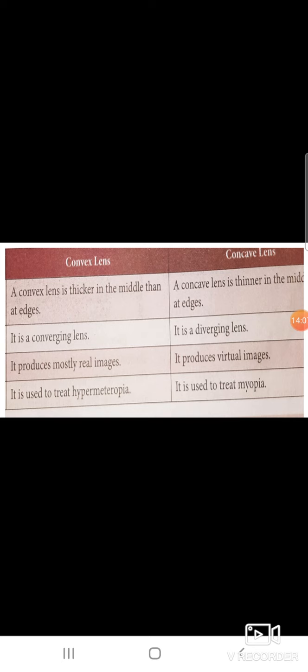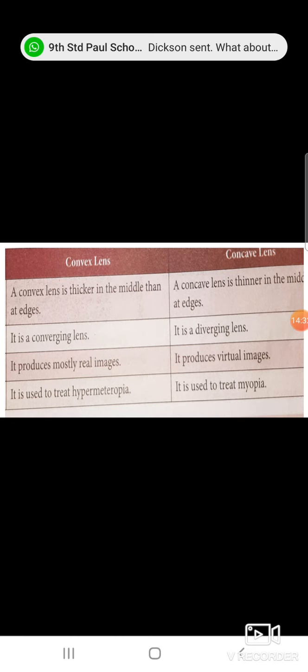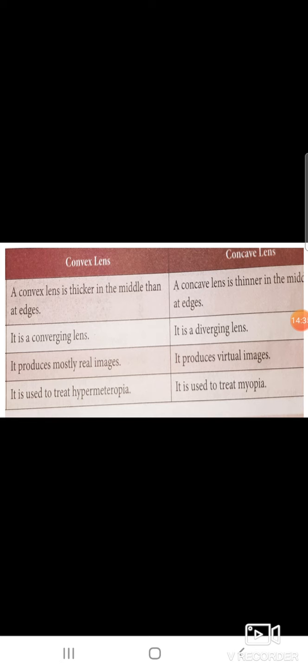Then, differentiating the convex lens and concave lens. A convex lens is thicker in the middle than at the edge. A concave lens is thicker at the edge than in the middle. The convex lens is a converging lens, and the concave lens is a diverging lens. The convex lens mostly produces real images, and the concave lens produces virtual images. The convex lens is used to treat hypermetropia, and the concave lens is used to treat myopia.